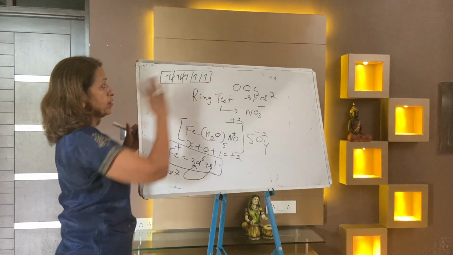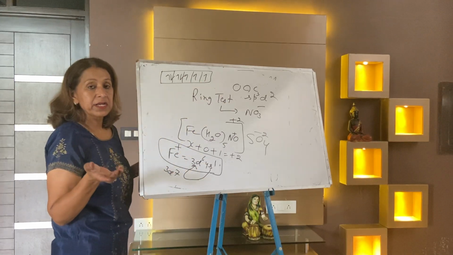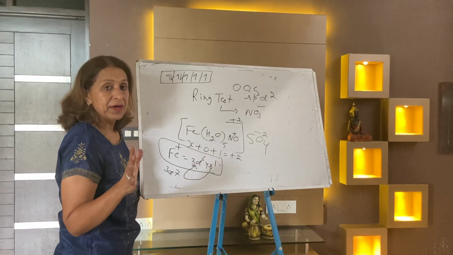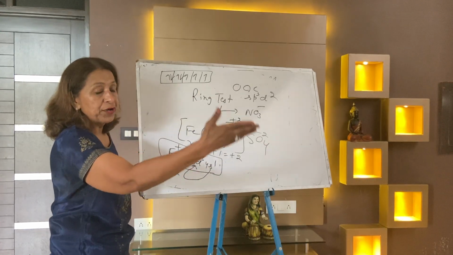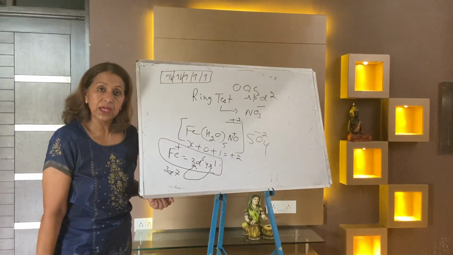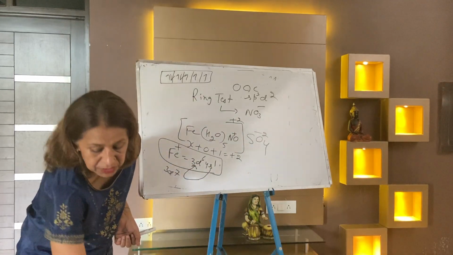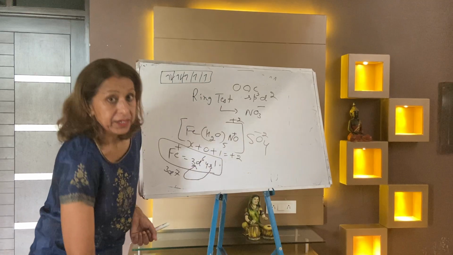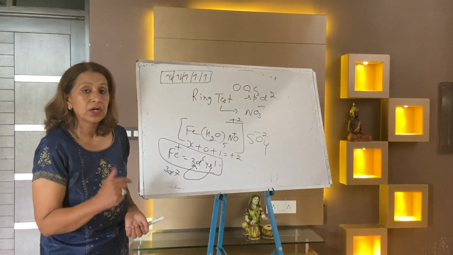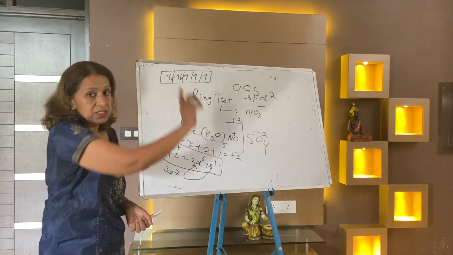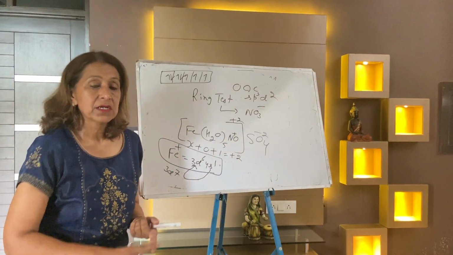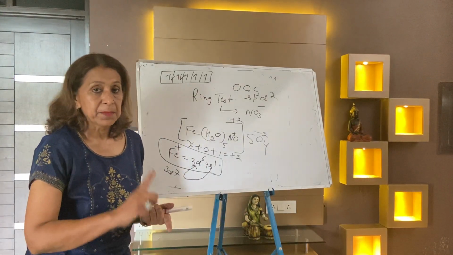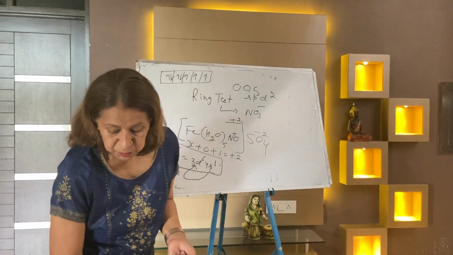Because water is a weak ligand, it cannot pair up the electrons, so it uses the 4d orbitals. The hybridization is sp3d2. So write down: it is an outer orbital complex, sp3d2, paramagnetic, and a high spin complex.